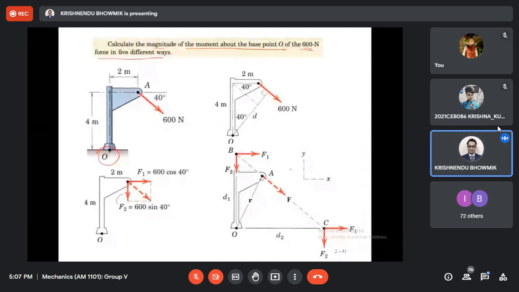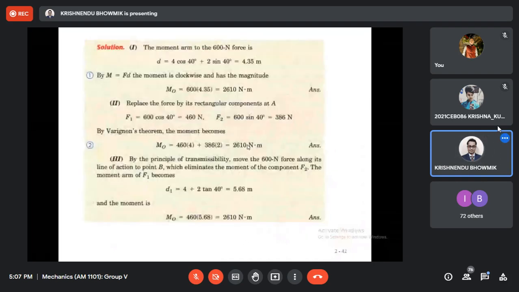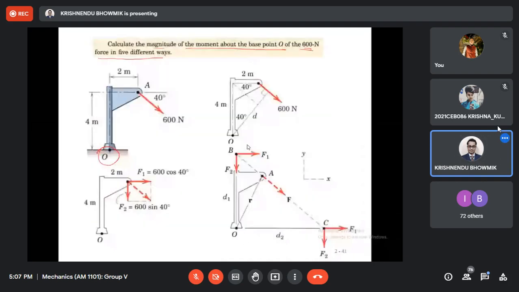So one way is take from this to this, directly measure the perpendicular distance and multiply, get the moment. Also it will be clockwise, negative. If you take this, the moment will try to rotate this point in clockwise direction, is it not? So that's why it is negative, clockwise. Directly F, 600, multiplied by D. D you have to calculate from the geometry.